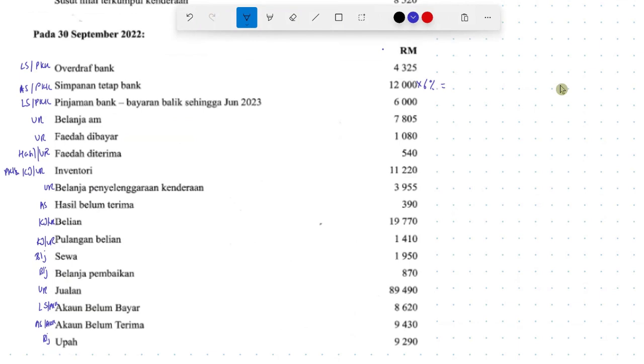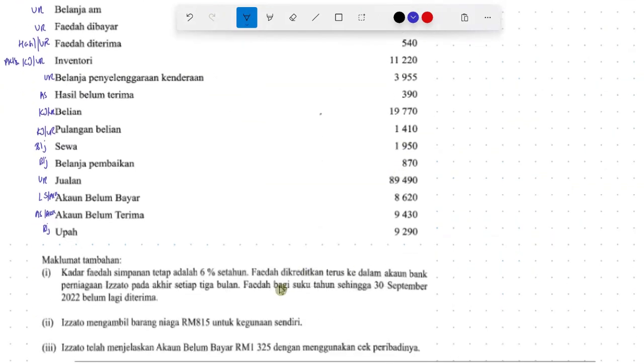So, what 6% for 1 year, what is the total interest received? Pada faedah 12,000 times 6%. Total interest received for 1 year should be 720. This one will be the hasil for the company. It will reflect as a hasil in account untung rugi later on. However, based on maklumat tambahan, faedah dibayar pada akhir setiap 3 bulan. Faedah bagi 1 bulan sehingga 30 September 2022 belum lagi diterima.